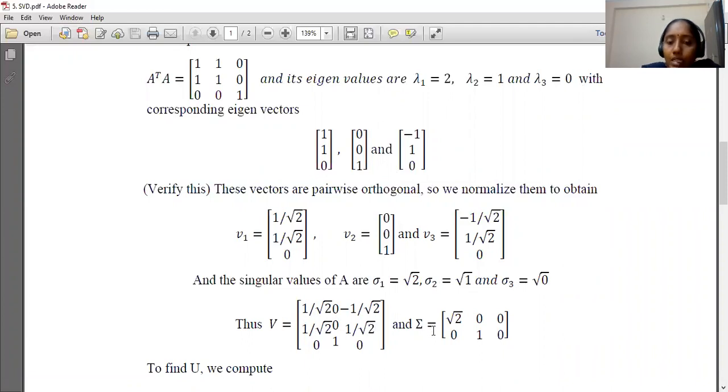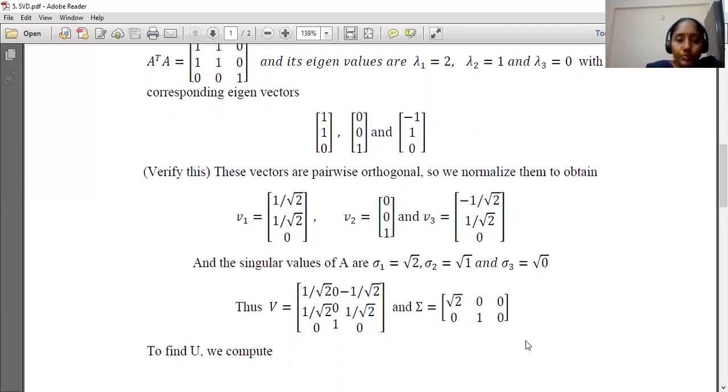2, 0. And sigma. That means a matrix of order m by n, that is same order as the given matrix A. A is 2 by 3, here also 2 by 3. Here remember one more point, write the singular values in decreasing order in the main diagonal. Root 2, 1. Because of the same order 2 by 3, here diagonal elements are A11 and A22. So write the non-zero singular values, root 2, 1. Remaining all non-diagonal elements are 0.